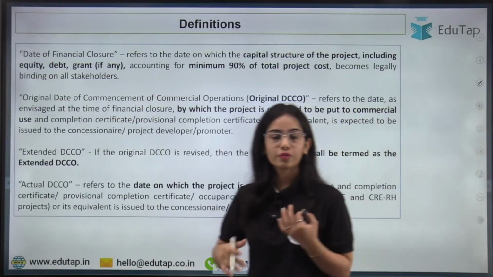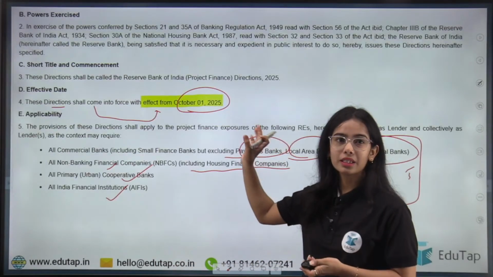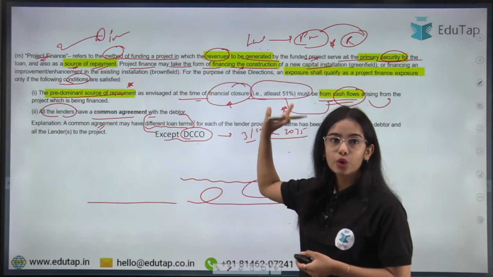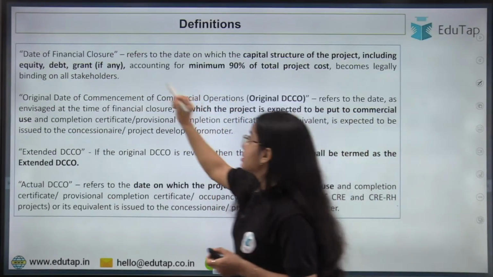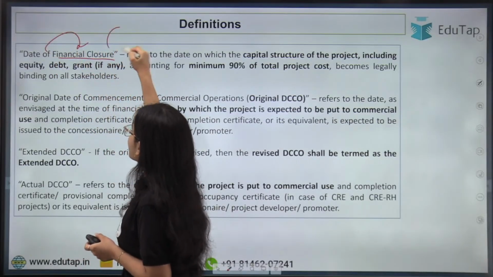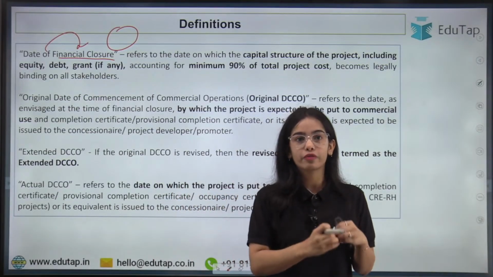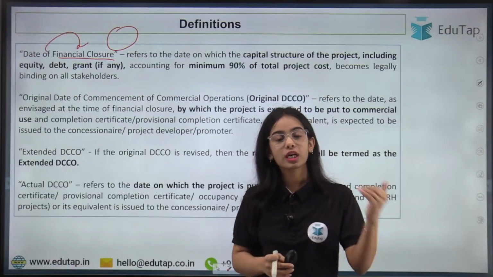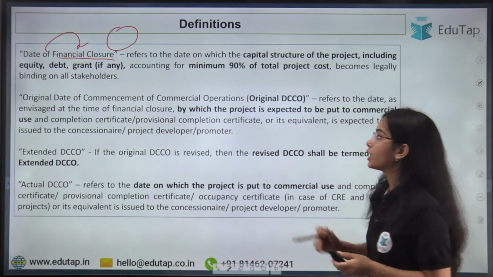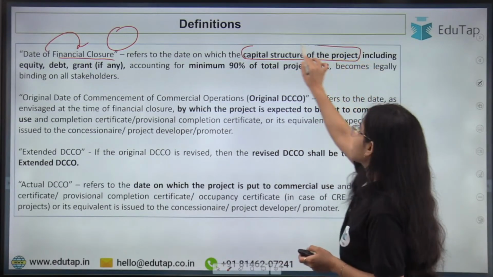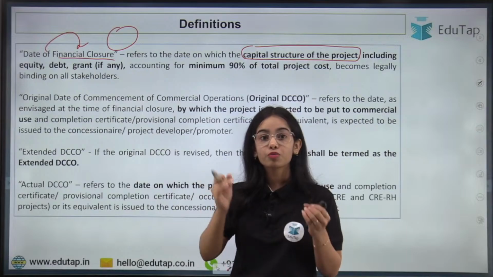Now coming to the definitions. Before moving forward, we have to understand the definitions. The date of financial closure: there was a term that came up here about financial closure. So what is this financial closure? See, this is the date on which the entity undertaking the project has accumulated the funds, or has got the approval to get the funds from the different entities. The date of financial closure refers to the date on which the capital structure of the project is decided, including the equity, how much money will be raised through equity, how much through debt, and how much will come from grants.